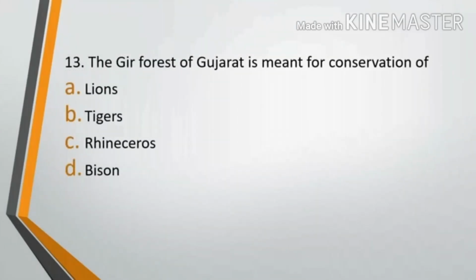Question number 13. The Gir forest of Gujarat is meant for conservation of option A, lions, option B, tigers, option C, rhinoceros, or option D, bisons. The correct answer is option A, lions.